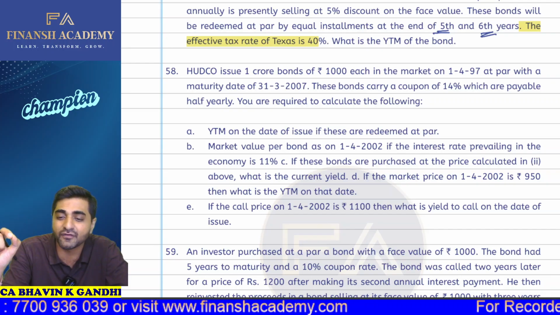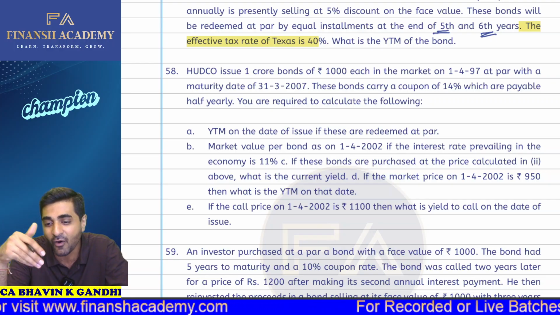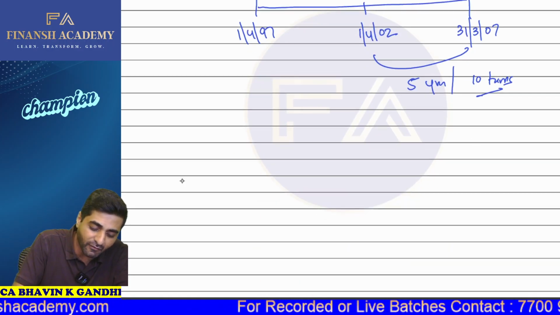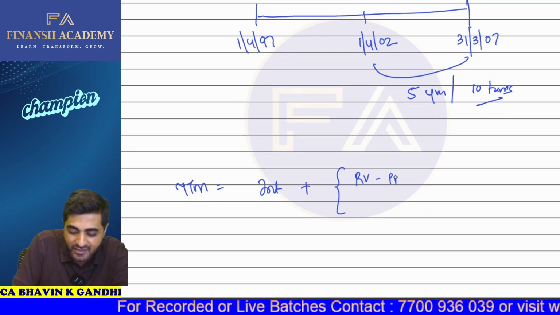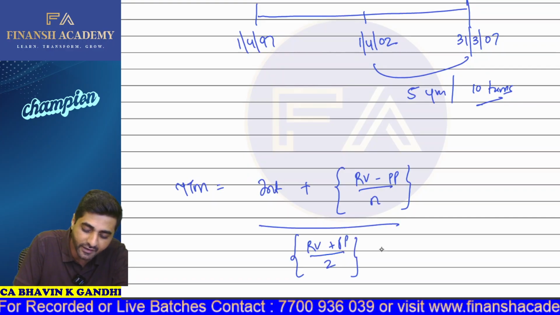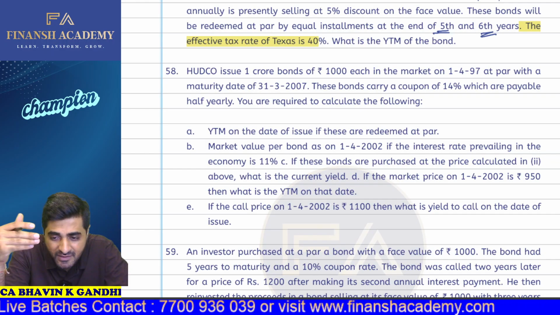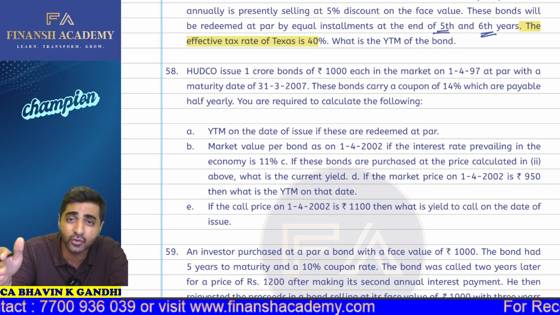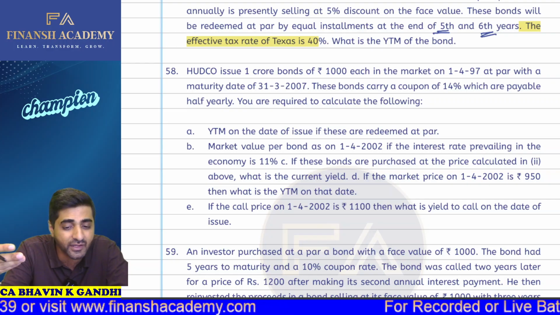If the market price on 1st of April 2002 is 950, then what is the YTM on that date? So if the purchase price of the bond on 1st of April 2002 becomes 950, what is going to be the YTM? So again, for YTM, we can use the YTM approx formula where we can take the interest, add whatever is the redemption value minus purchase price upon N, the whole divided by redemption value plus purchase price upon 2, into 100. So here, my dear students, the interest is now going to be what? From 1000, you multiply that by 7%, that will be 70. And your tenure is now going to be 10 terms, okay, because we are starting on 1st April 2002. The purchase price will be 950 and all the other things are the same. And based on this, you can calculate what is going to be the YTM.